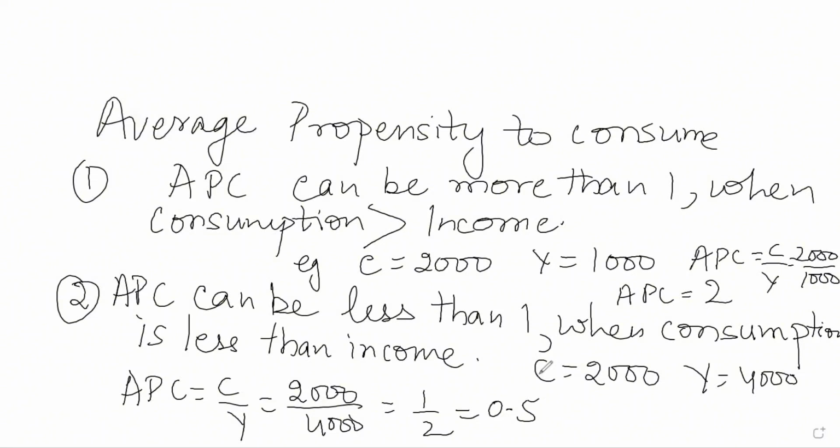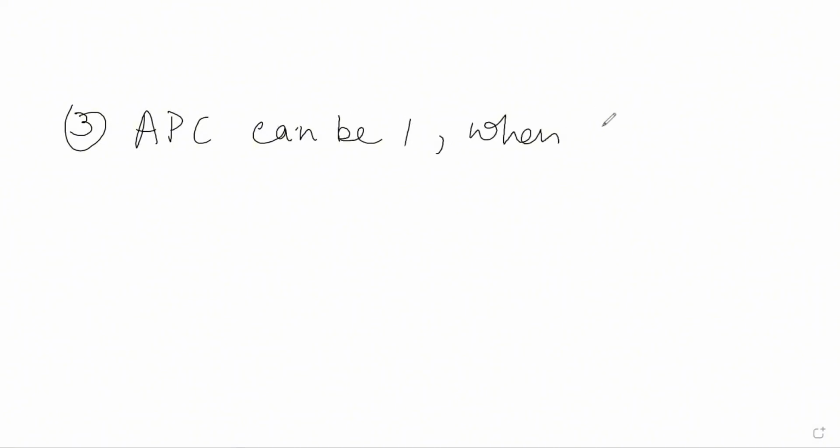Next, the third point is APC can be equal to 1 when consumption is equal to income.